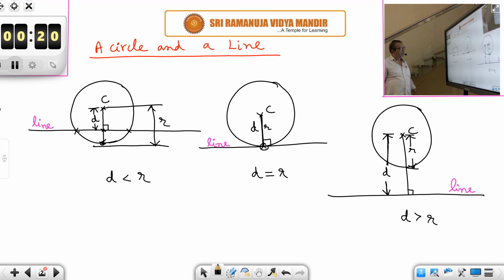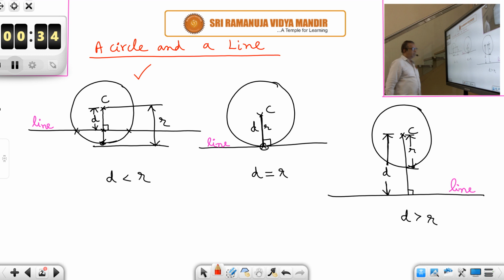The line may intersect the circle in 2 points like in the first figure. The line may be a tangent to the circle like in the second figure. The line may be completely away from the circle. It will not meet the circle as shown in the third diagram.